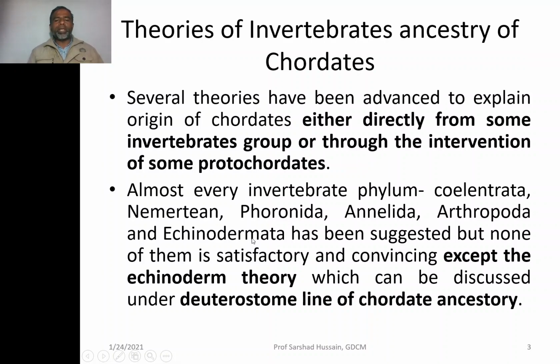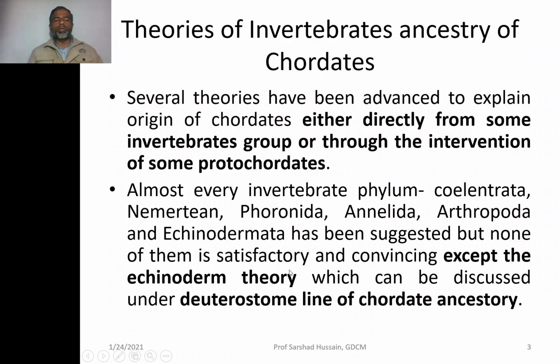After investigation of all of these groups, none of the other groups except the Echinodermata have given a satisfactory and convincing suggestion that they can be considered the ancestor of the chordates. Why? Because other groups were not resembling much with the chordates.